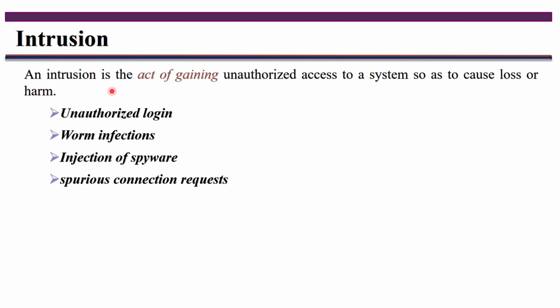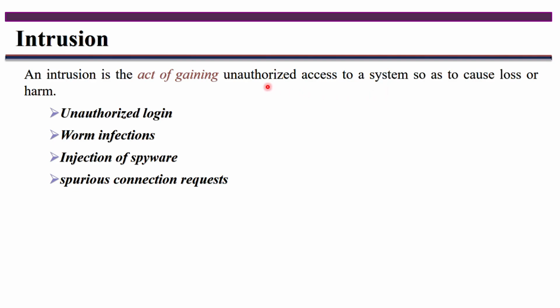So what does unauthorized access mean? The person does not have the authority to access the system, but forcibly or illegally accesses it. And what is the intention of the person who accesses it illegally? Their intention is to harm the system. They will illegally access the system, and also harm it.